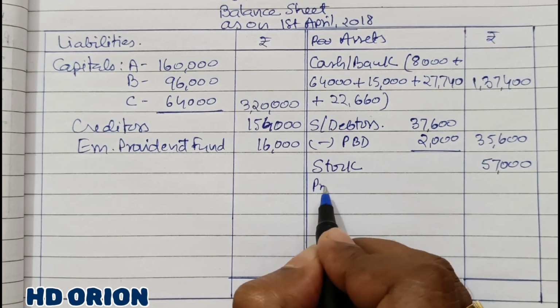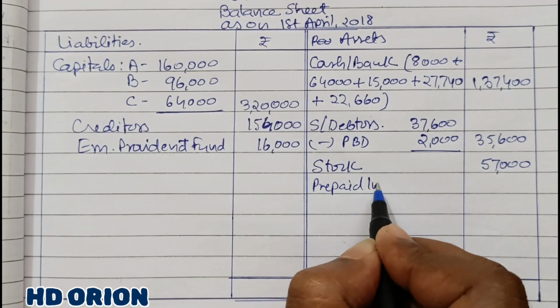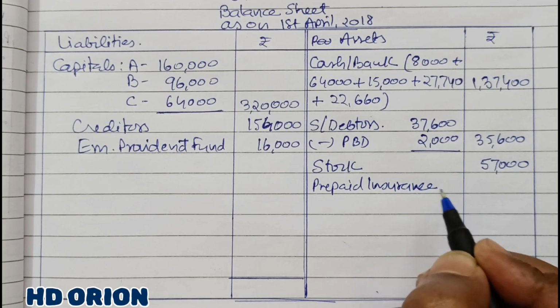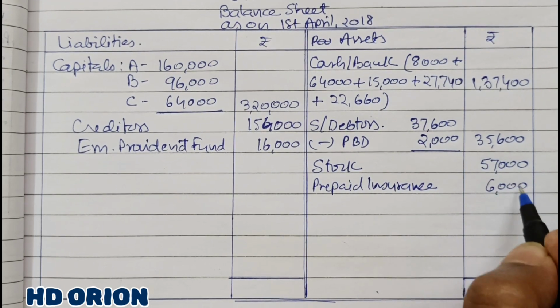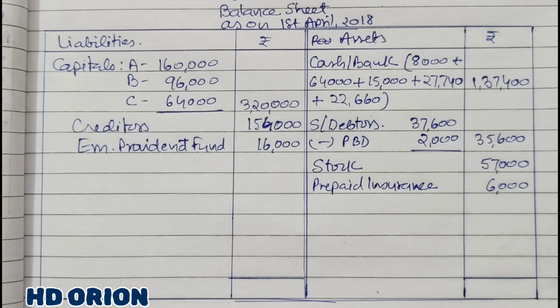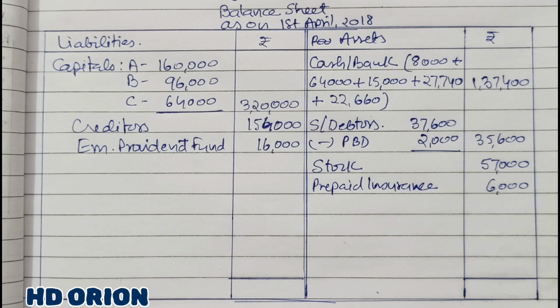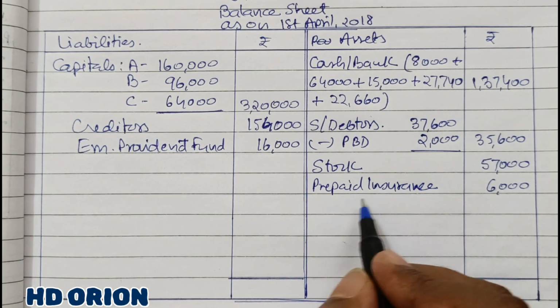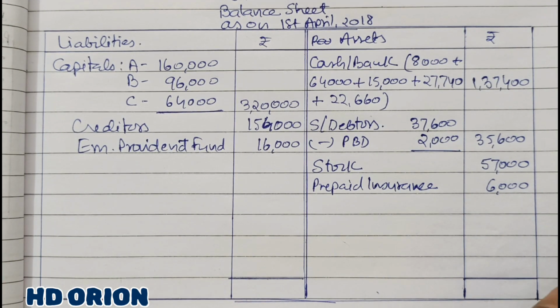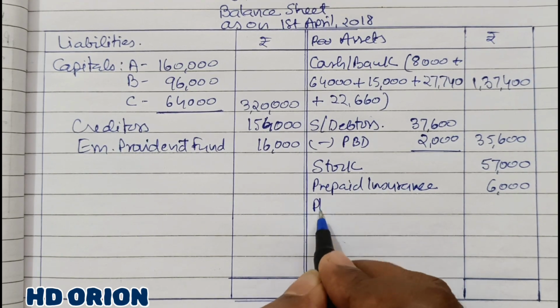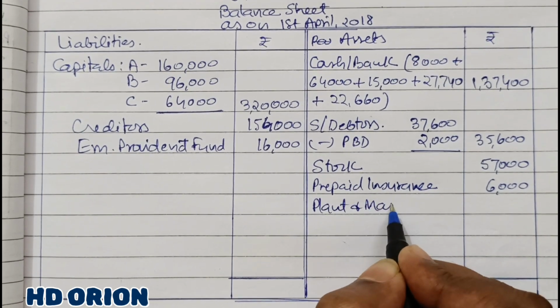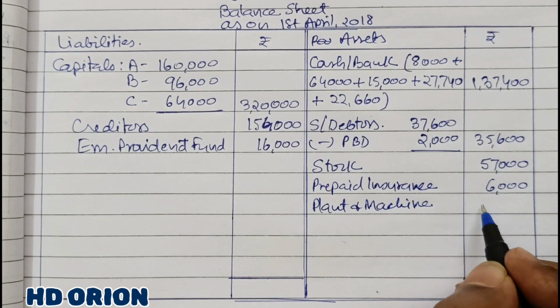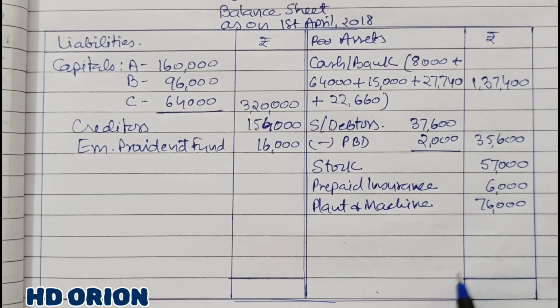Then prepaid insurance. No change in the value of prepaid insurance. Actually this is a type of asset which cannot be changed easily. You see, prepaid means for the insurance you have paid the money and you will never get the money back. Fine, so it is rare, or impossible. Plant and machinery. No change in the value of plant and machinery, rupees 76,000.